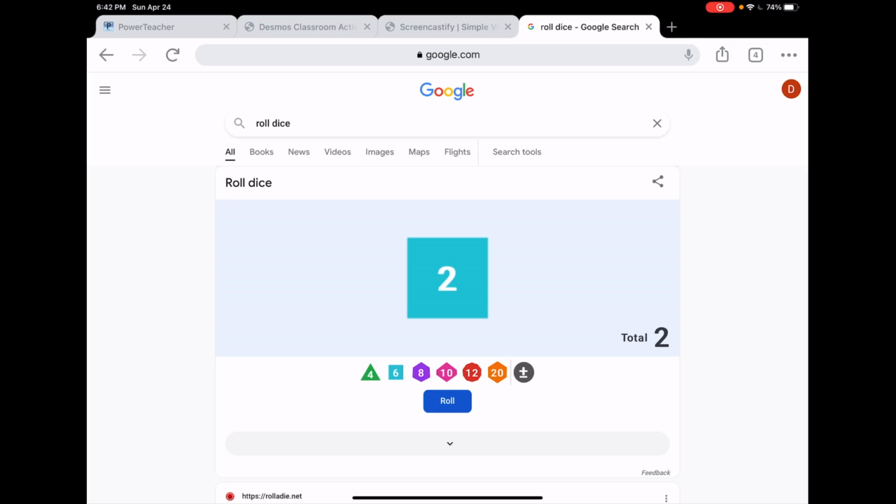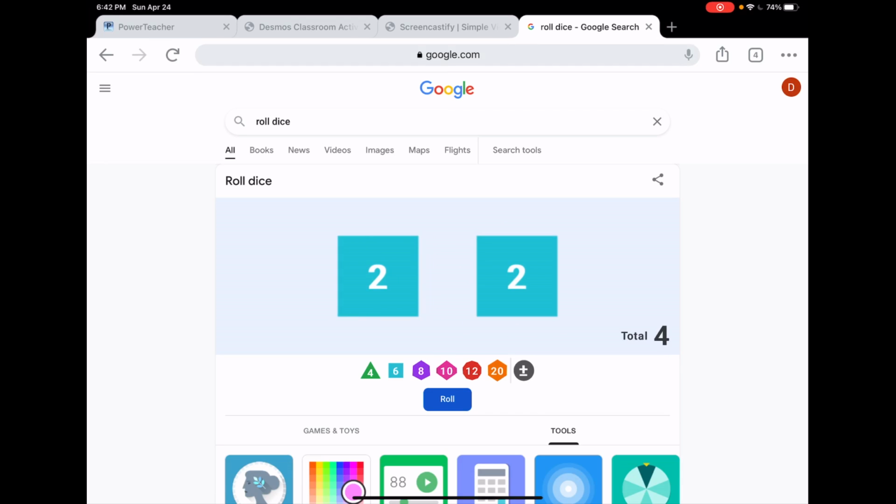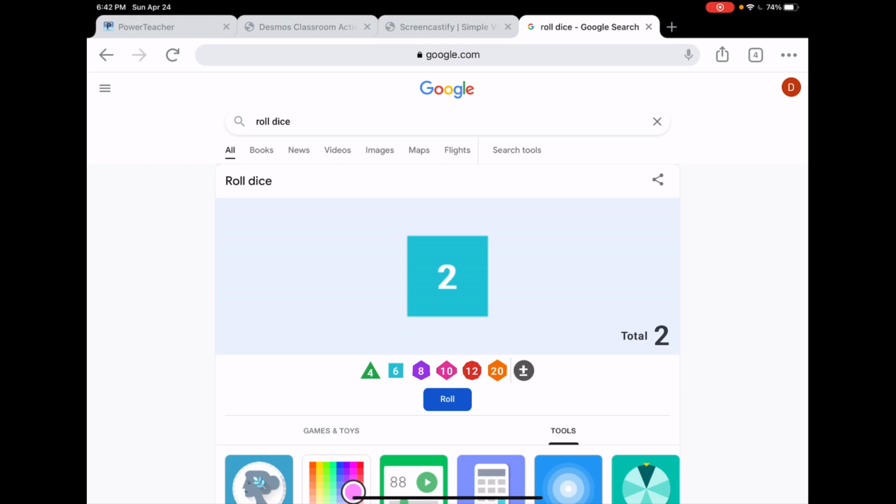The teal colored one here that has the 6 on it, well, I don't want 2 of them. I can just tap on it to make it go away. There we go. Okay. So I have one 6-sided die here. I tap roll, and I rolled a 1.